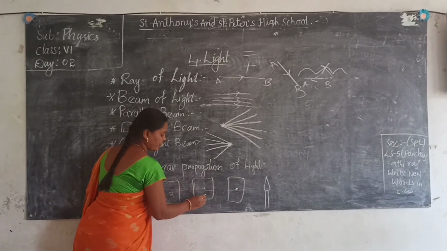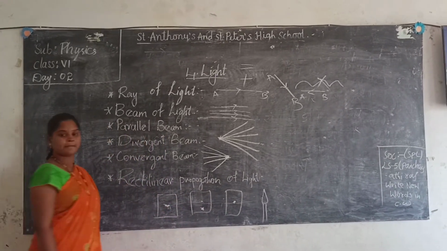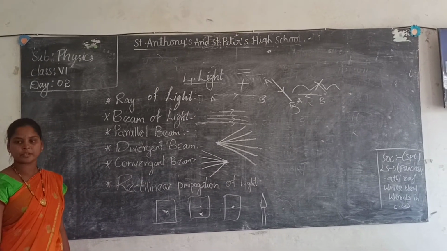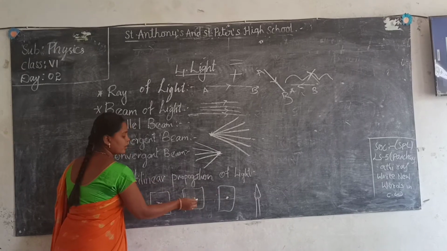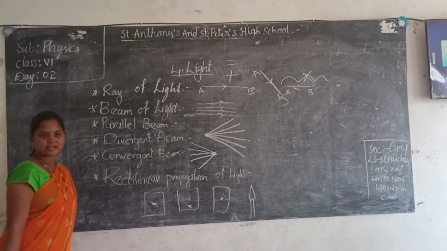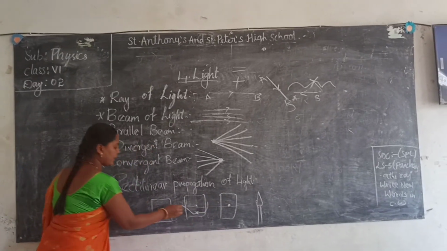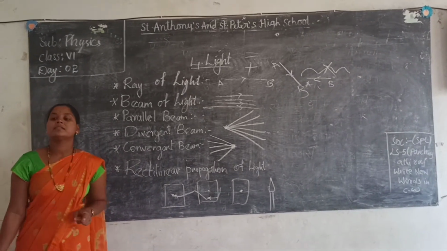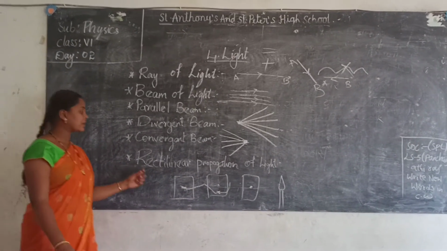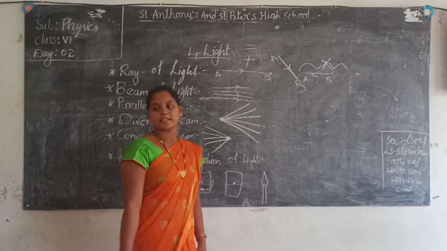If the holes are not aligned, can you see? You cannot see, because the light is already blocked. Will the light bend here and come here? No. That means light always travels in a straight line. That is rectilinear propagation of light.